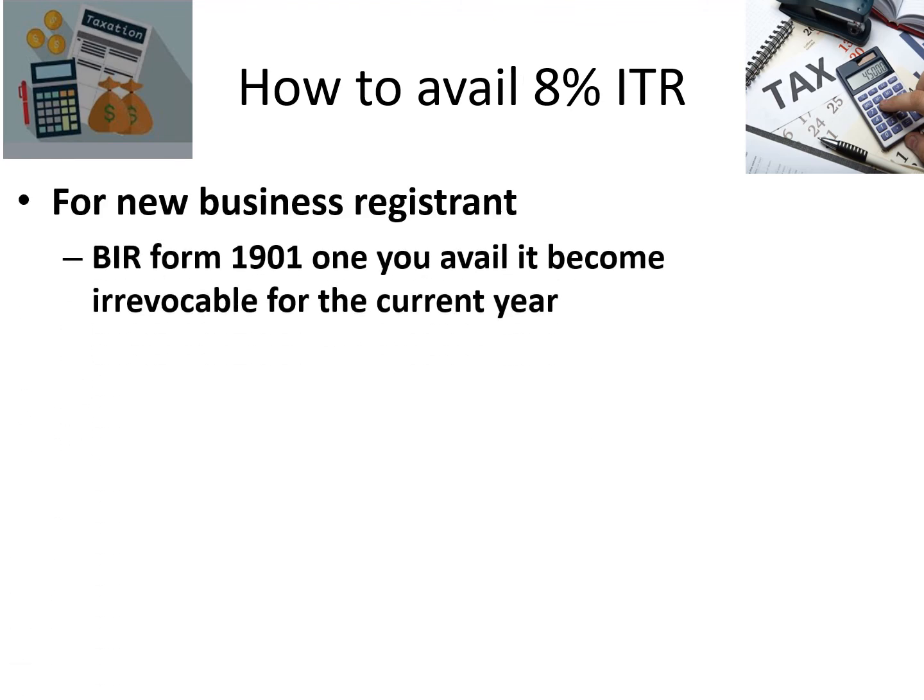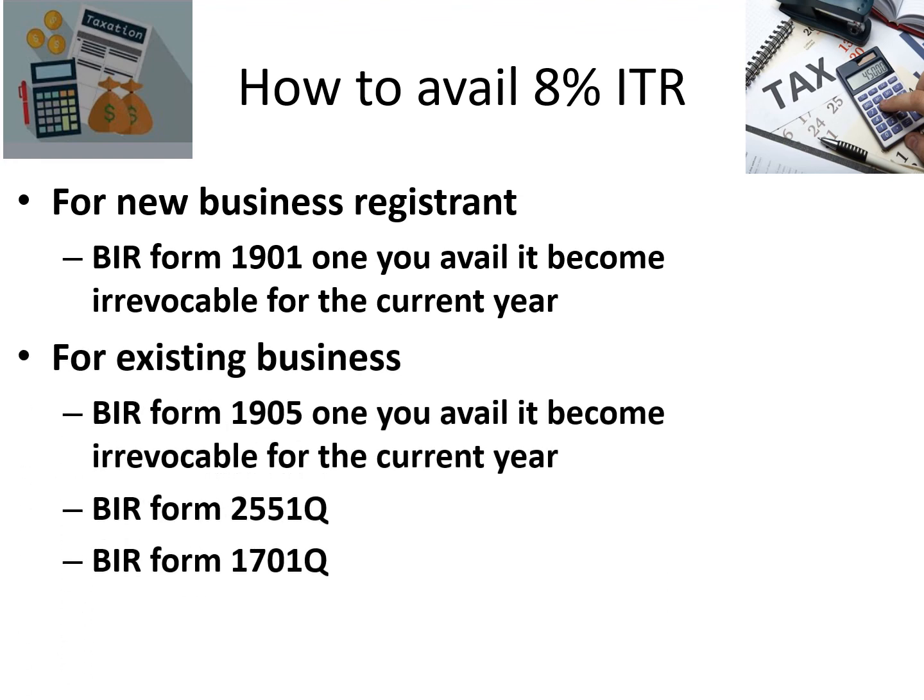So how to avail? For a new registrant, you could just fill up BIR Form 1901. When you avail, it becomes irrevocable for the current year. Meaning, if you use 8% this year, you are already 8% for the entire year. You could avail in another year, but you have to go to the BIR and inform them that you are not anymore availing the 8%.